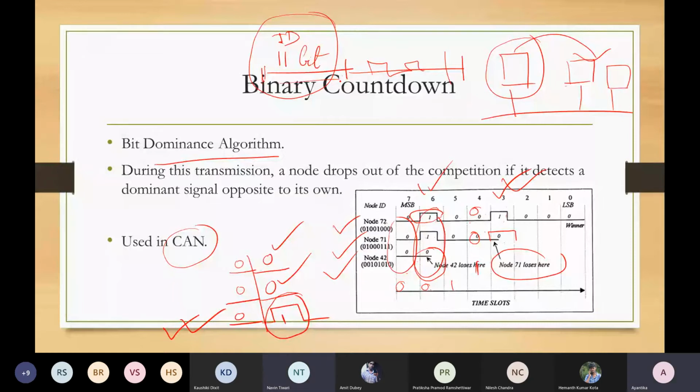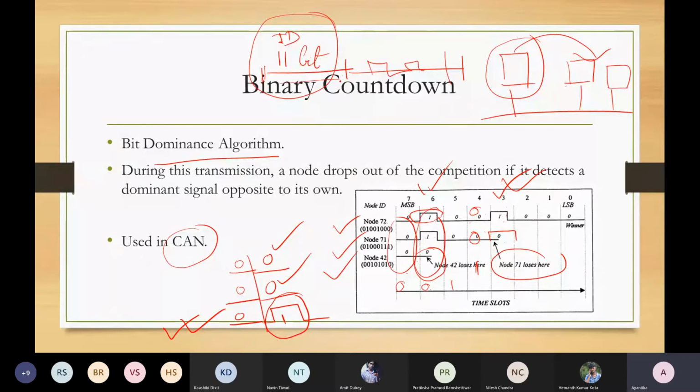Ma'am, will all nodes have unique priority IDs, or is there a possibility that two nodes can have the same IDs? In general, there is a concept of grouping. It may happen that multiple nodes have the same priority ID. In that case, these scenarios are handled by grouping.